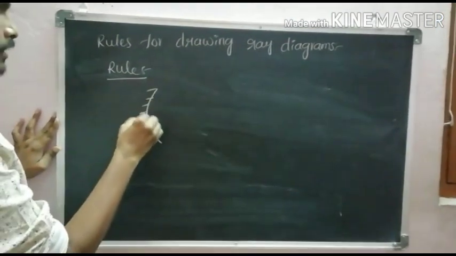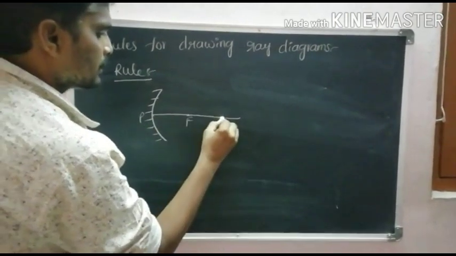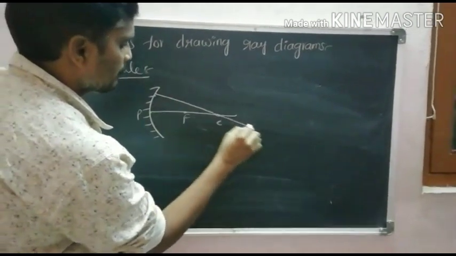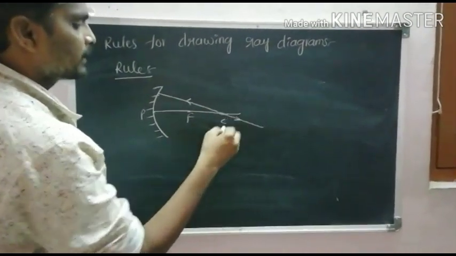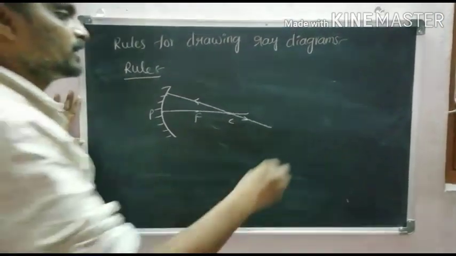This is the concave mirror, with pole, focus, and center of curvature. A ray which is passing through the center of curvature, after reflection, the reflected ray also passes along the same path but in opposite direction.